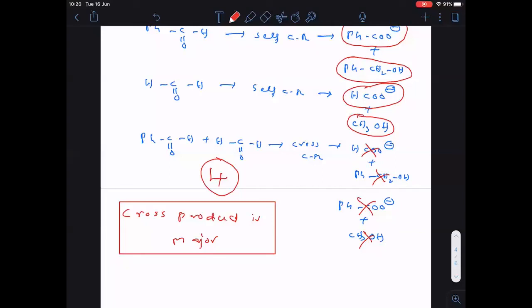And cross product is major because in cross product what happened? Nucleophile first attacks the less crowded one. Therefore, cross product is major. So please copy quickly.